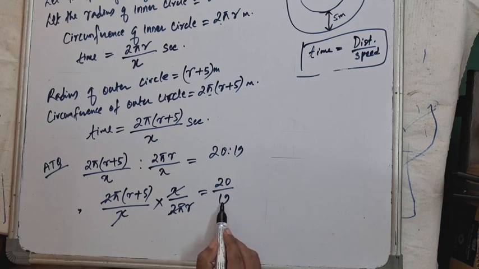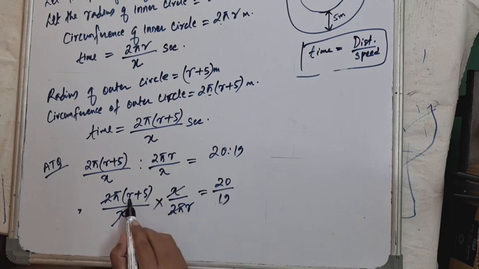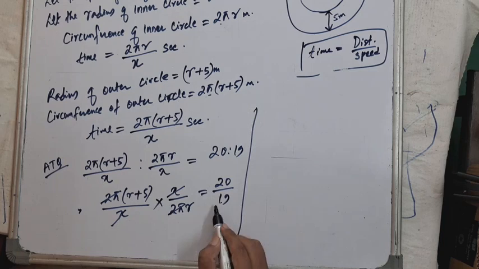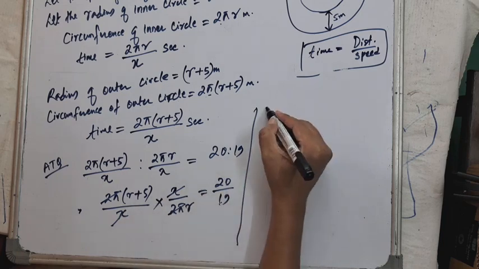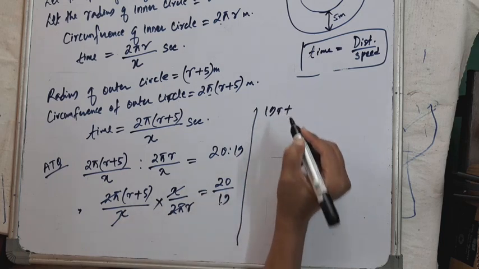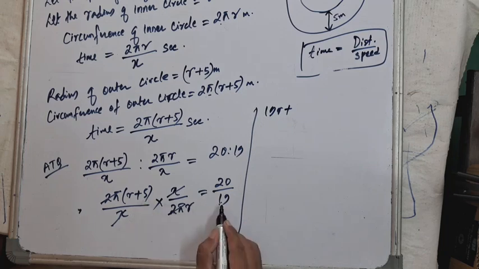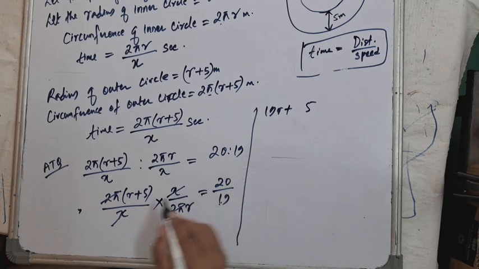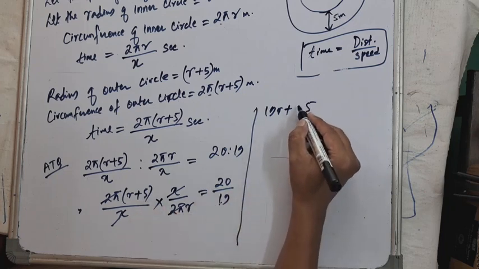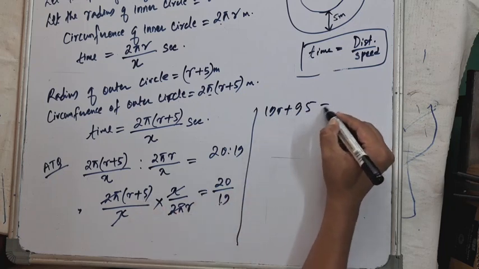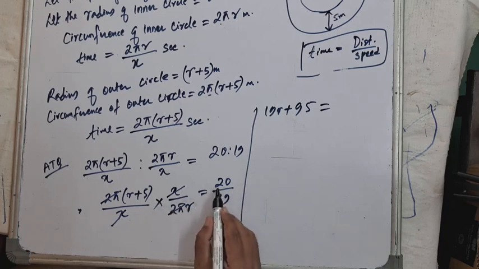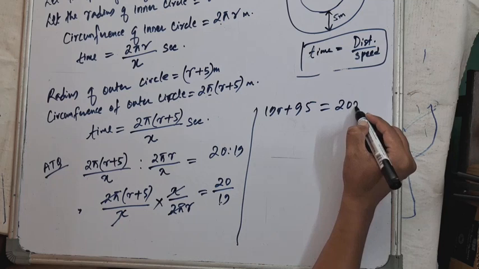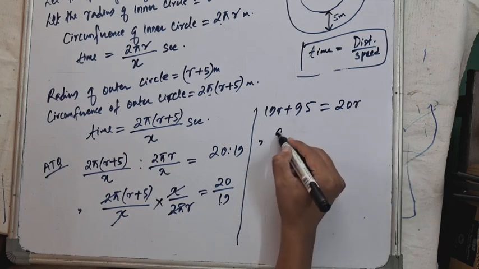On the left hand side we cross multiply this, 19 into r plus 5. Let me continue here. 19 into r is 19r plus 19 into 5. So 5 9s are 45, 5 1s are 5 plus 4 is 9, so 95, equal to 20 into r, this is 20r. Now here we have 95.